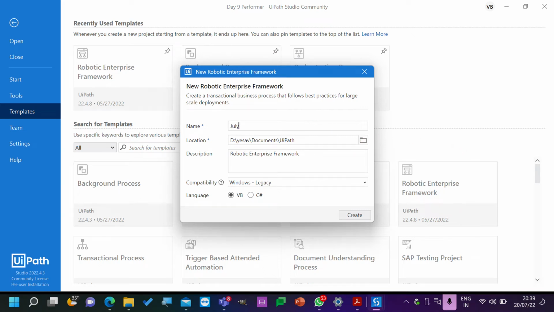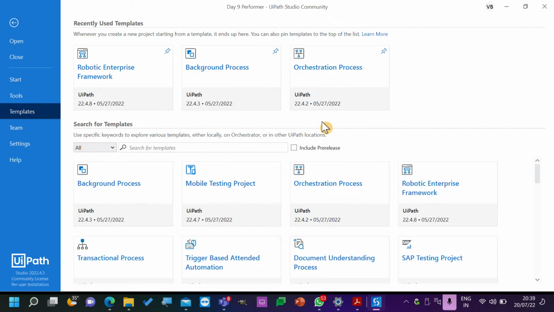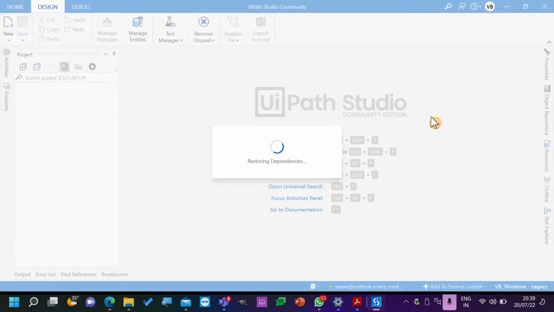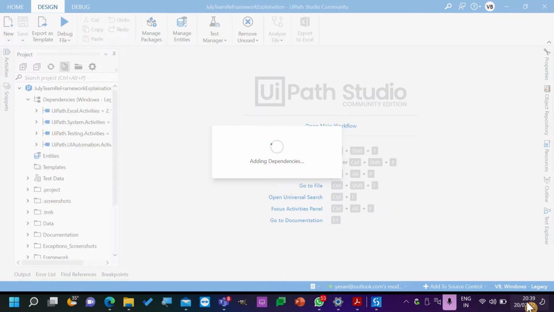July team ReFramework explanation. Okay. So today is Friday for you, right? Or Thursday? Thursday. Okay. No, we still have one more day. That's fine.